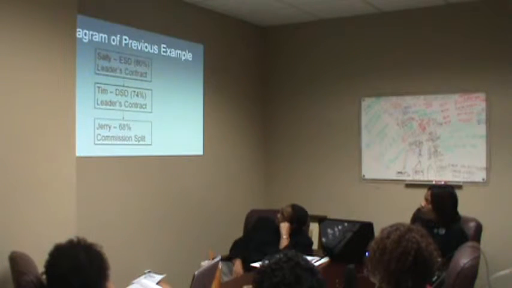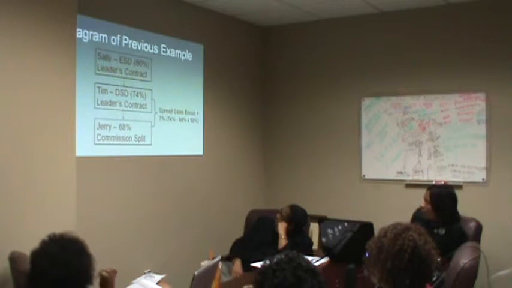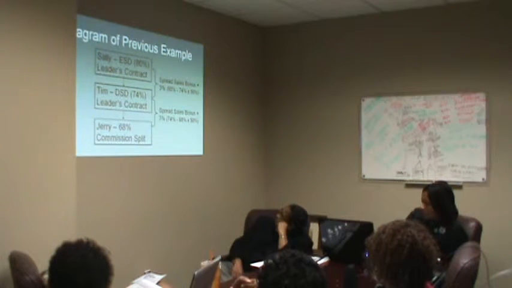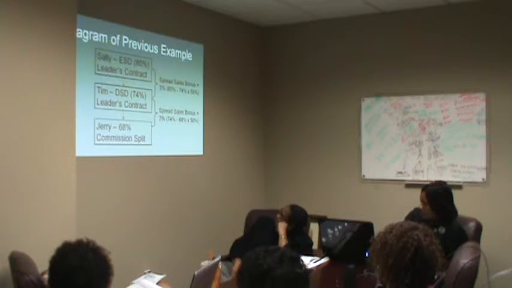And let's take a look at this graphically, because if you're a visual person like I am, it's a lot easier to understand when you look at a picture. Here we see how it's laid out. Now, the spread between Jerry's commission split and Tim's leader's contract is 6%. Half of that obviously is 3%, so Tim would earn a 3% spread sales bonus. Now, Sally would also earn a 3% spread sales bonus because she doesn't get the entire spread between her leader's contract and Jerry's commission split, because Tim, who she brought into the company, and Tim brought in Jerry, Tim has gotten the first part of that spread.